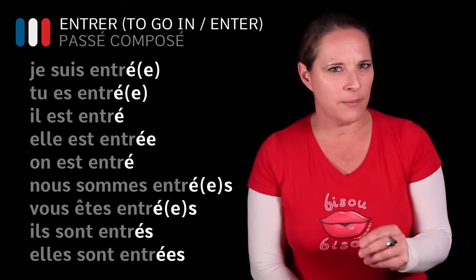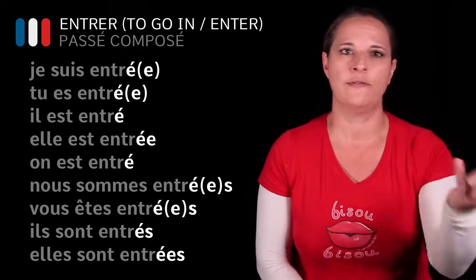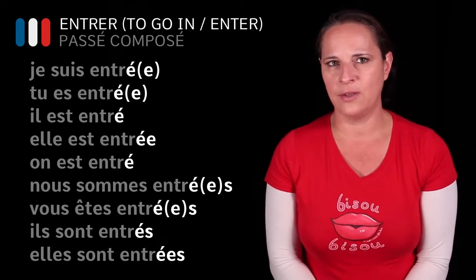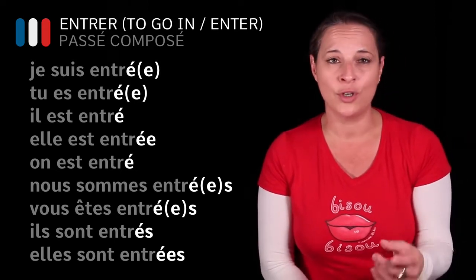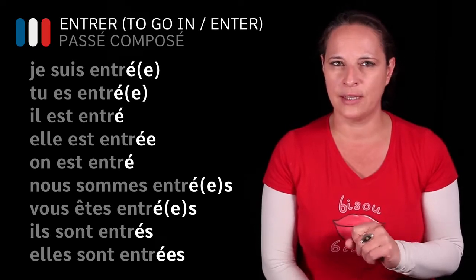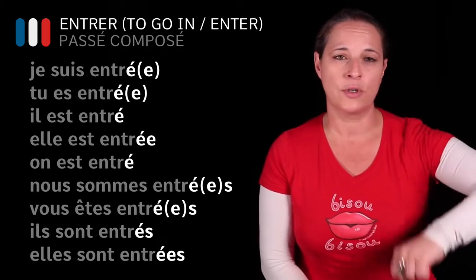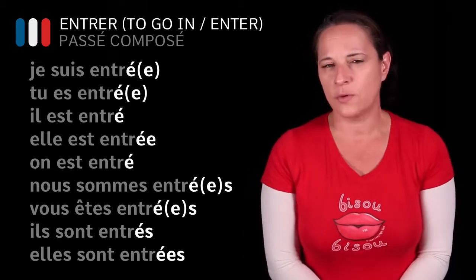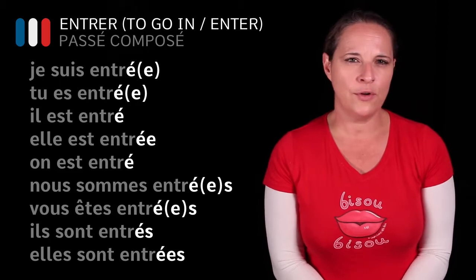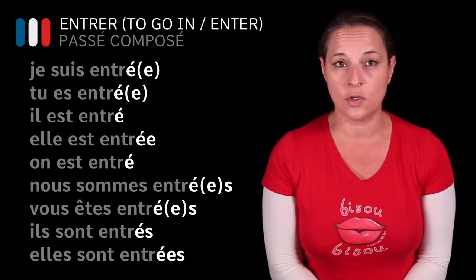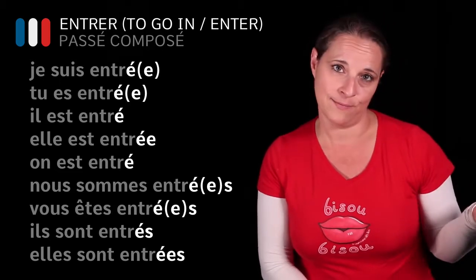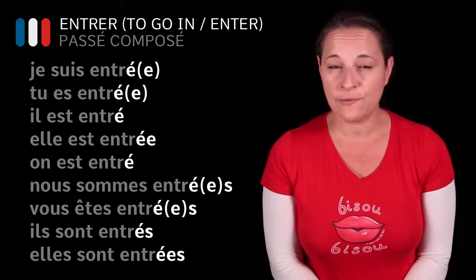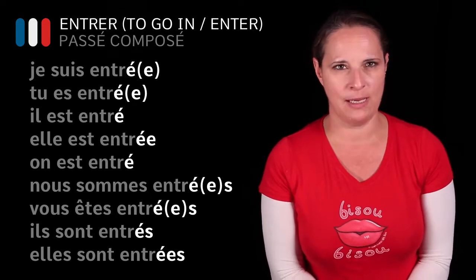So I know that it's very confusing because in your language, English, if it's your language, you're saying, I have entered, okay? And you're not saying, I am entered. You could, but that's completely different, okay? The action is different. Here, we want to say, I entered yesterday, or I just entered, okay? So we're using the passé composé. Now have a look. You can either put an E accent or an E if you are a lady, okay? So you add an E for feminine, you add an S for plural, or an ES for feminine plural.